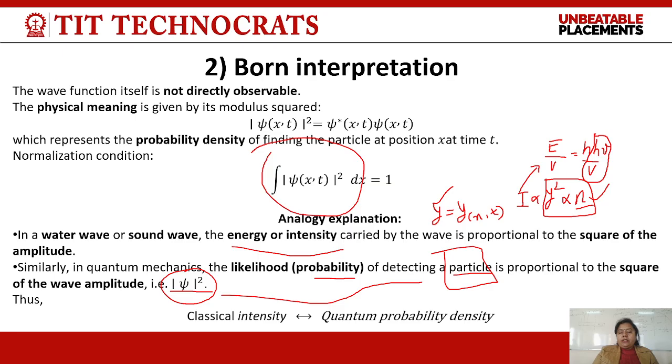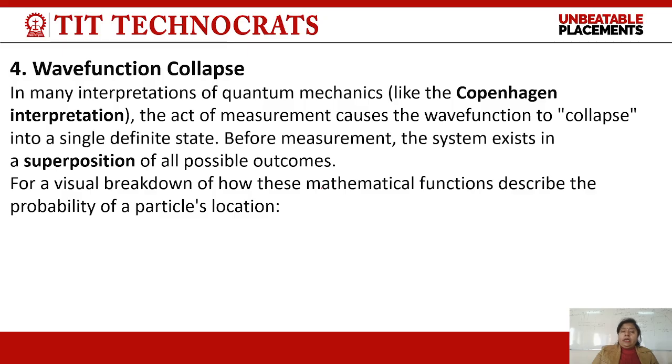On the basis of this analogy, Born interprets that psi square represents the probability of finding the particle, and we can represent it by P. P is the integration of psi square dx in one dimension. In three dimensions, it will be a volume integration of psi square dx dy dz. So this is the probabilistic interpretation of Born.